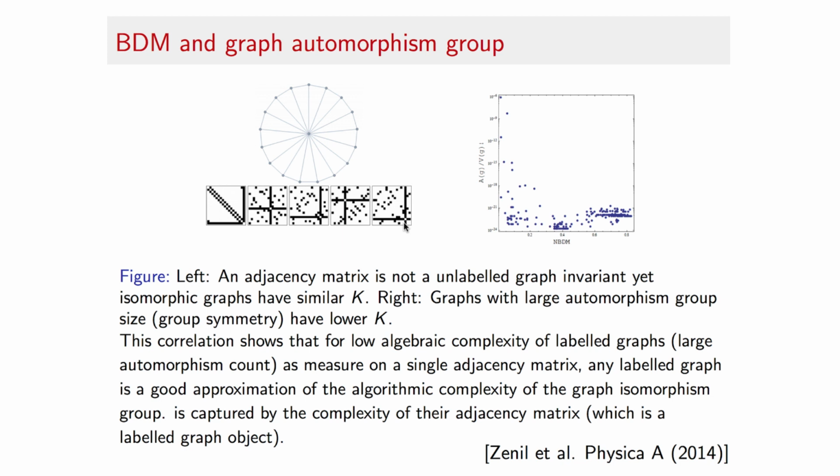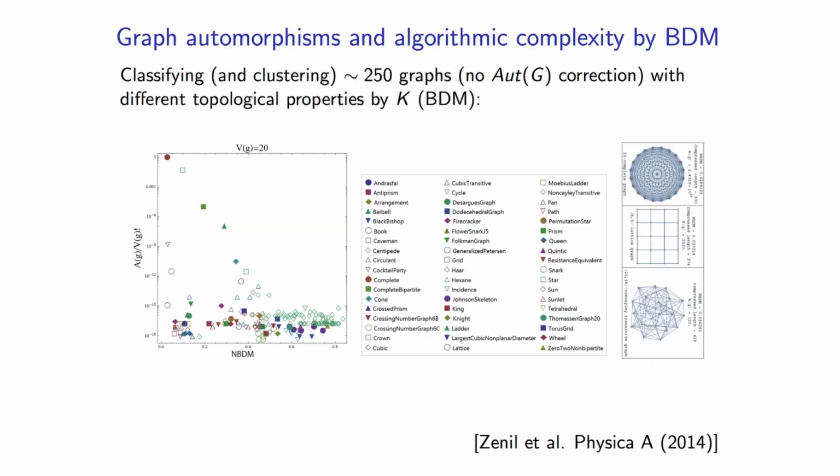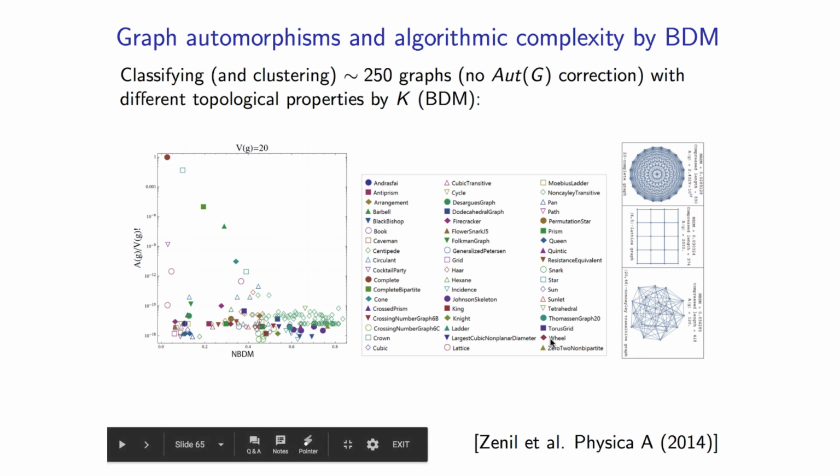An automorphism group can be seen as the group of all labeled graphs structurally equivalent to some other labeling of itself. We tested this on more than 250 well-known graphs with different symmetries belonging to automorphisms with different group sizes, and we found it to be the case.